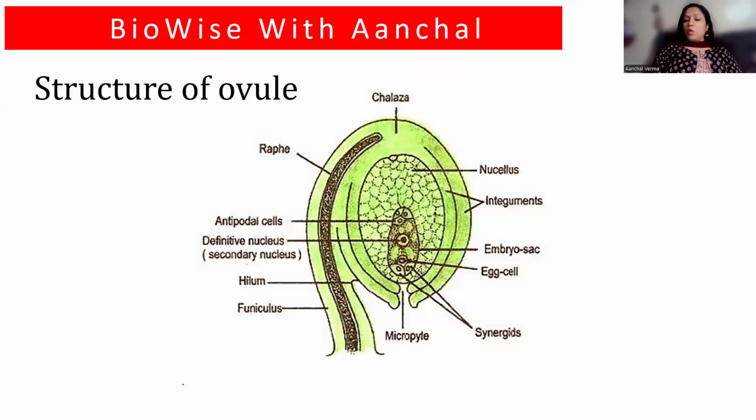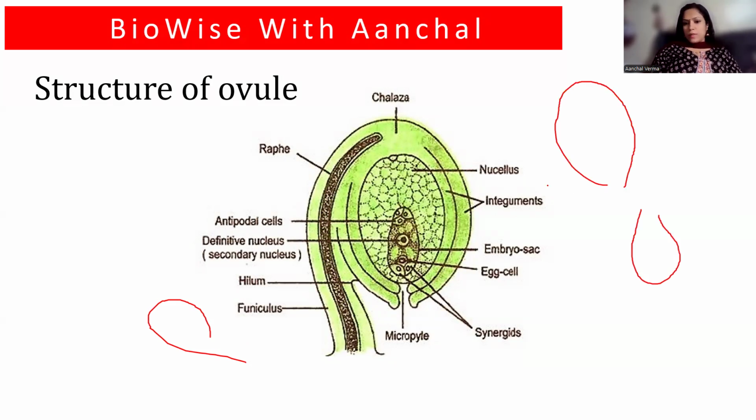Now, when you talk about the ovule, this ovule I have made in this way, right? The ovule can be made this way also. It can be made this way also. So whatever be the size and shape, if you see this way, wherever the opening is, that is the micropyle. The micropyle is also there in the seeds. We'll study again. This is the same micropyle which will develop as a small pore in the seeds from which the water enters during germination.